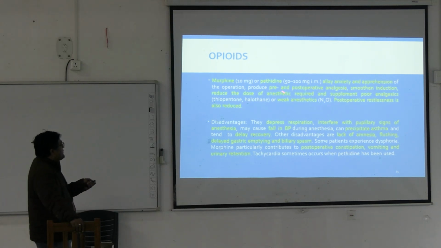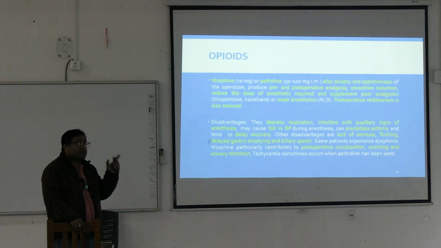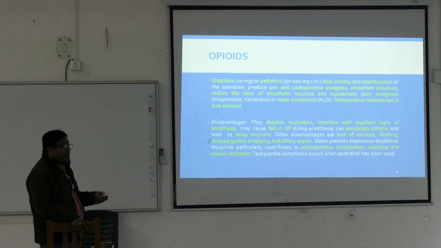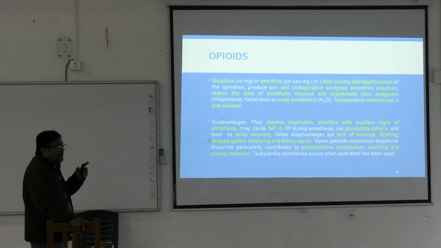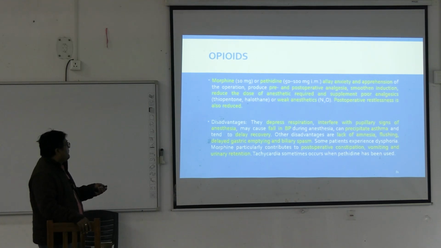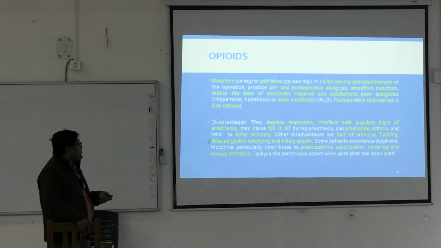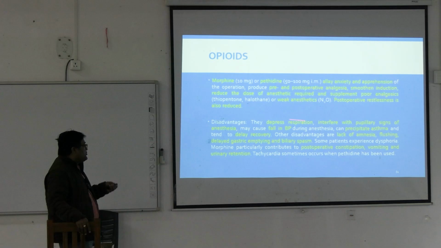Now morphine or pethidine allay anxiety, apprehension. They can produce pre and post operative analgesia, smoothen induction, reduce the dose of anesthetic required, and supplement poor analgesics or weak anesthetics. Post operative restlessness is reduced.